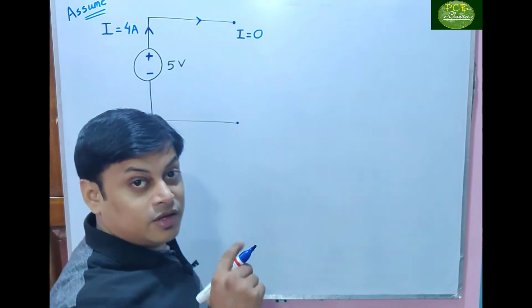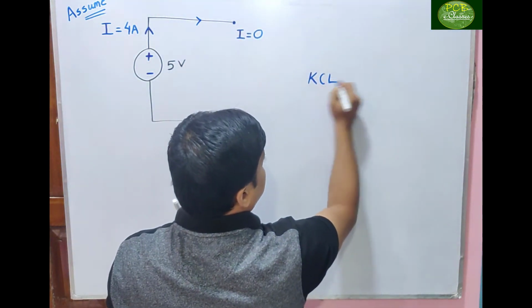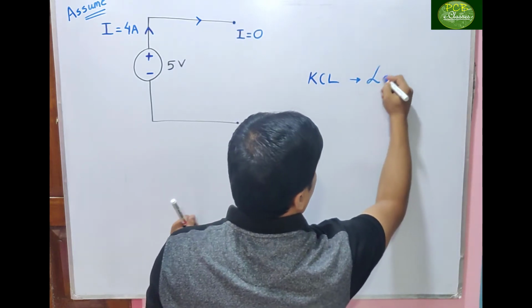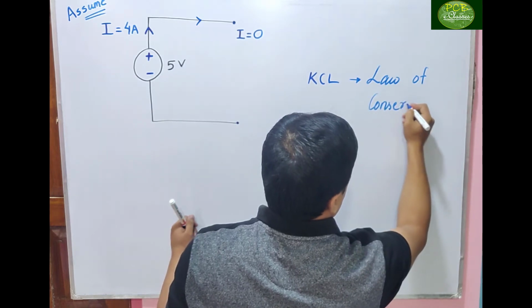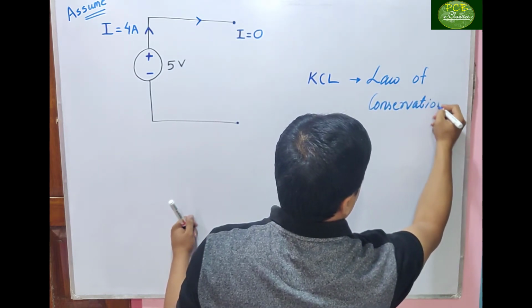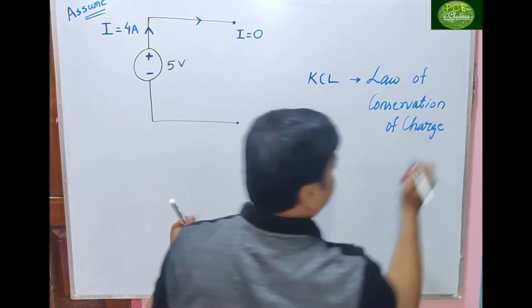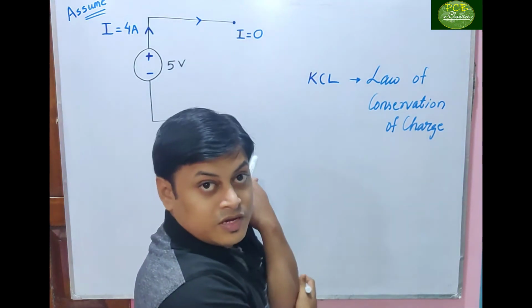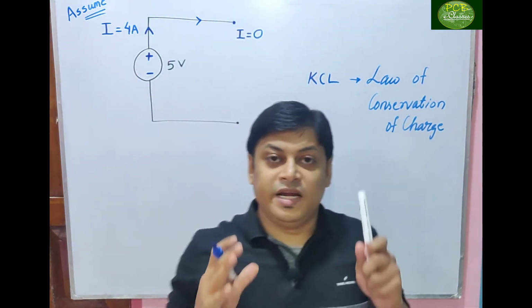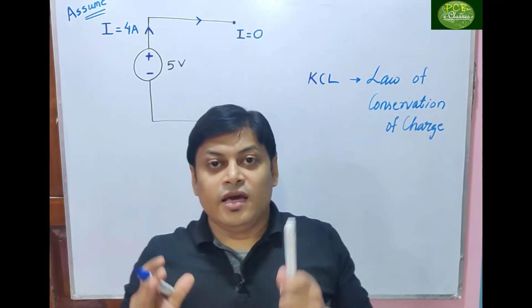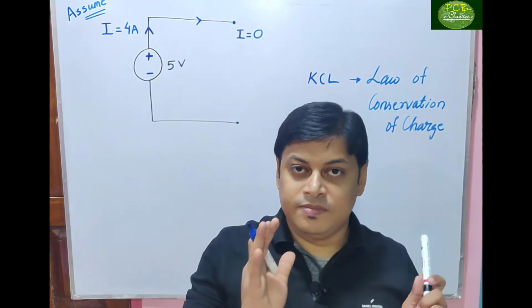We will go for the KCL part. What does KCL say? KCL follows the law of conservation of charge. Charge can neither be created nor be destroyed; rather, it can be transferred from one point to another.